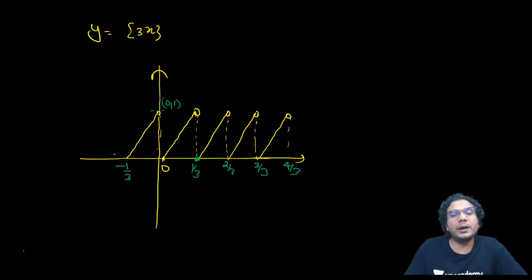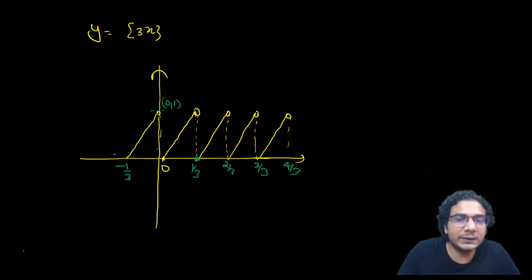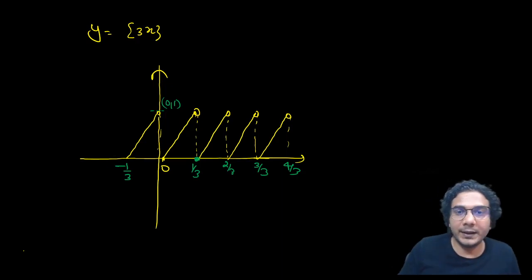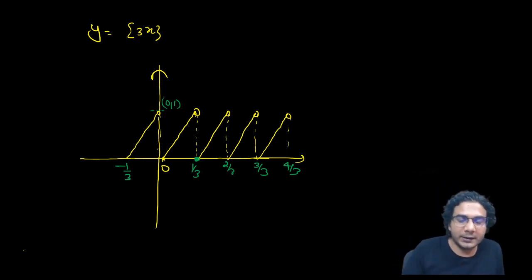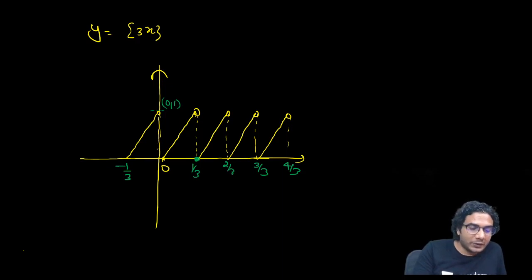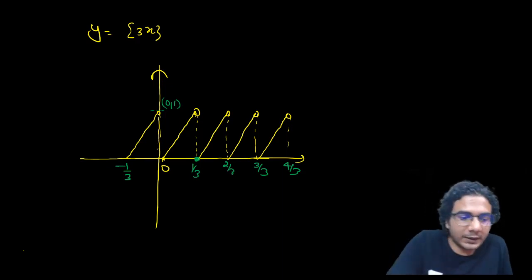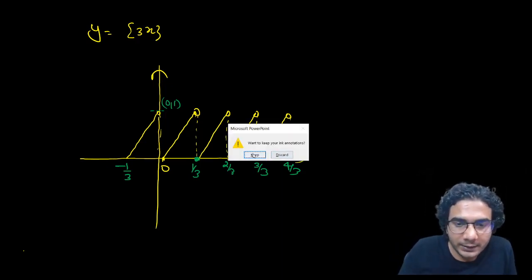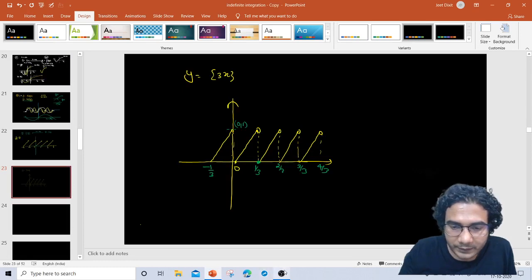So divide all the numbers on the x-axis by a, and a is 3 in this case. Got it? So that is the change you need to make. I hope you have got it. So we will move to another transformation. Just wait for a moment. Let me check the streaming.